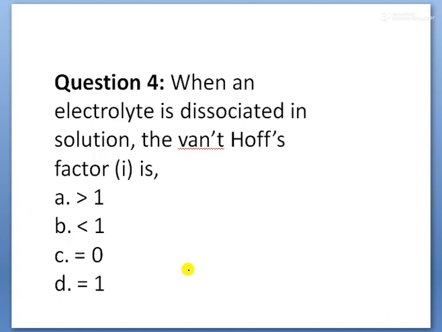Next children, when an electrolyte dissociates in a solution, what is the Van 't Hoff factor value, children? So what is the Van 't Hoff factor, children?